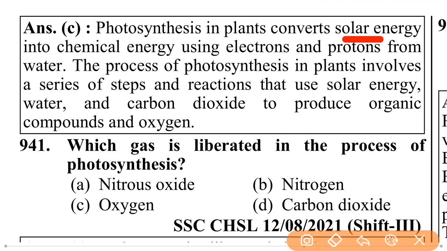Photosynthesis in plants converts solar energy into chemical energy using electrons and protons from water. The process of photosynthesis in plants involves a series of steps and reactions that use solar energy, water and carbon dioxide to produce organic compounds and oxygen.